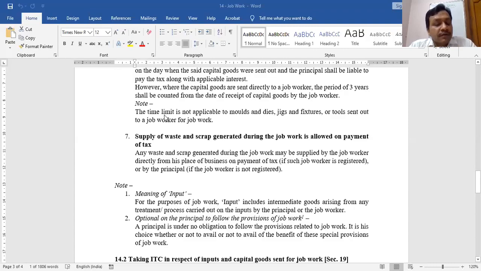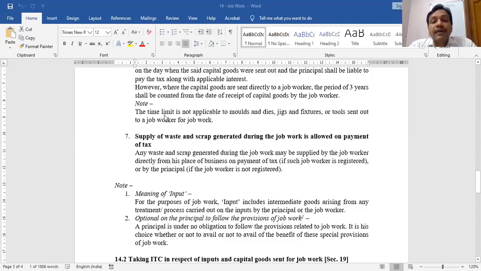Okay, sir. So I just wanted to know, in case I really like the work of the job worker, and I want to maintain a long relation with that person, is it really necessary for me to bring my capital good back from that worker after 3 years? Because right now you said it will be treated as supply if it is for more than 3 years. So can I still keep it with the job worker? Is there any other provision for that?